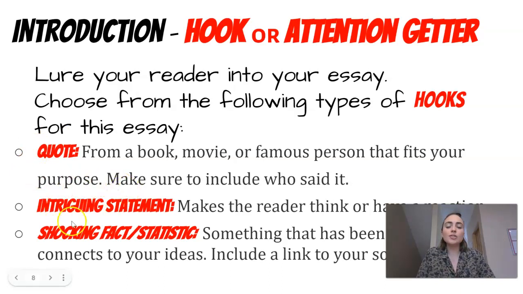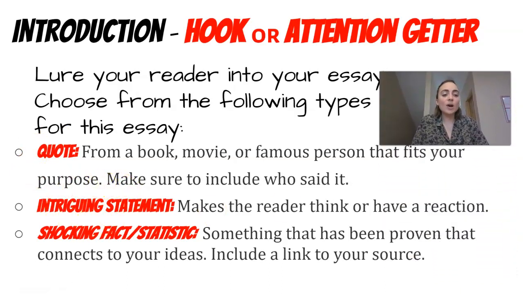You could also choose an intriguing statement to make your reader think or have a strong reaction. Or you could give a shocking fact or statistic, something that has been proven that connects to your ideas. For all 3 hooks, you want to make sure that it really connects to the question that you're answering and the topic that you're writing about.